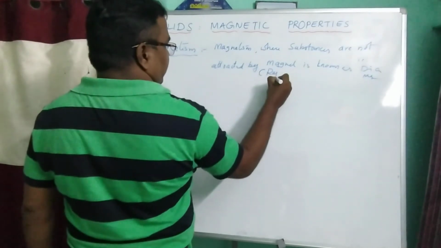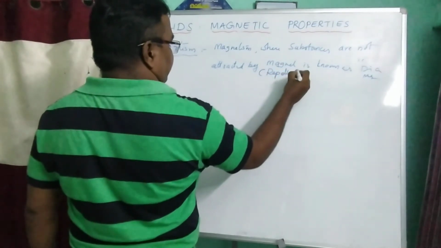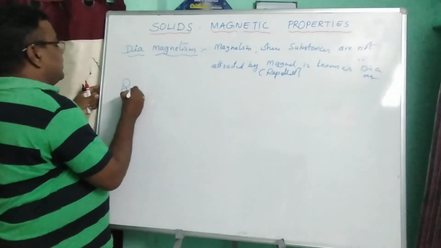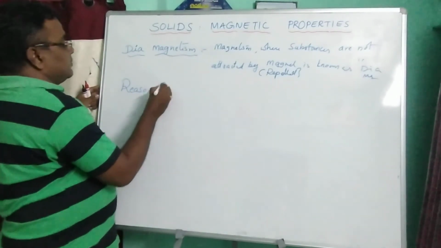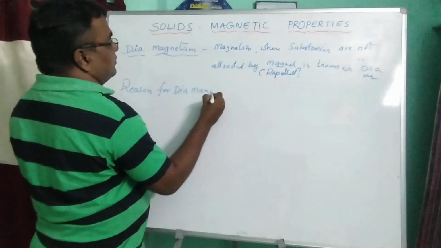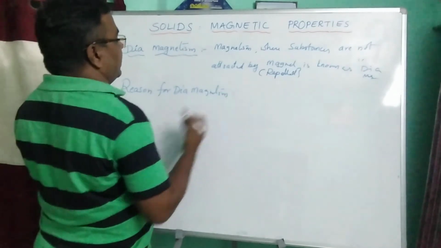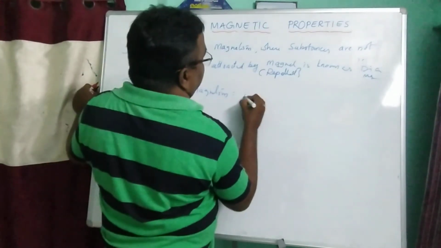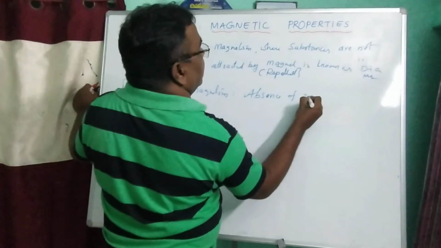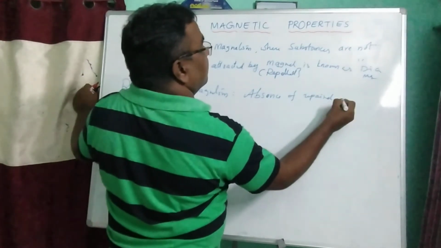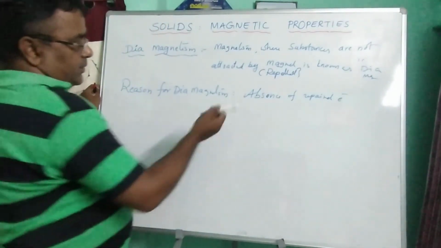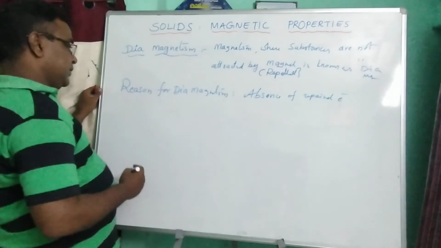Simply say, when substances are repelled by the magnet, that is known as diamagnetism. Next, the reason for diamagnetism. The reason for diamagnetism is the absence of unpaired electrons. Simply say, the presence of paired electrons.